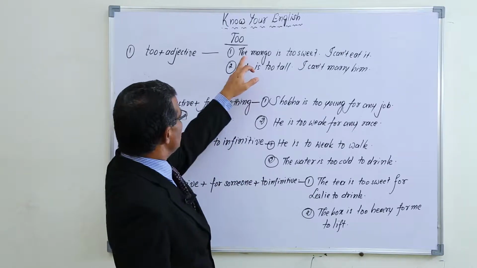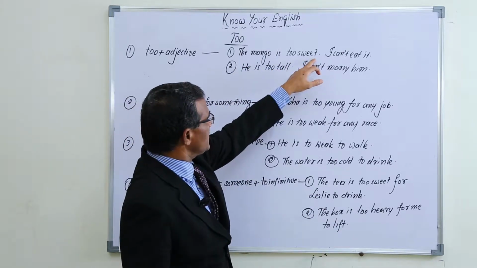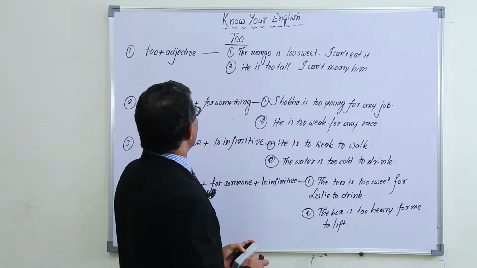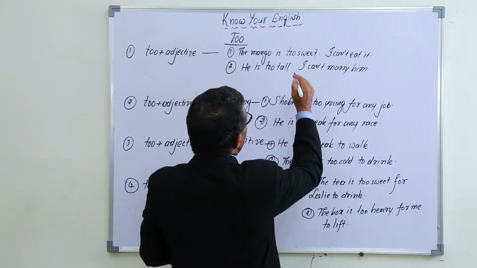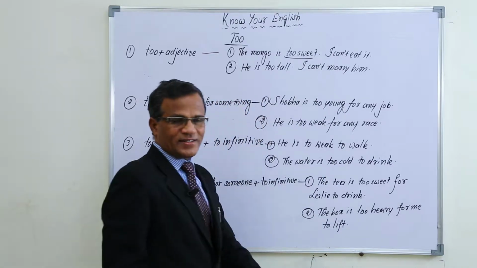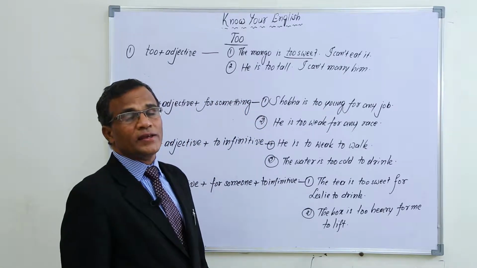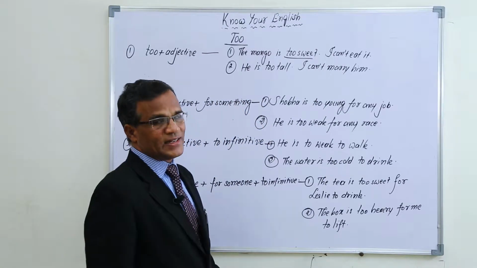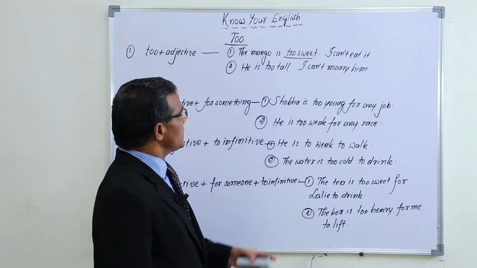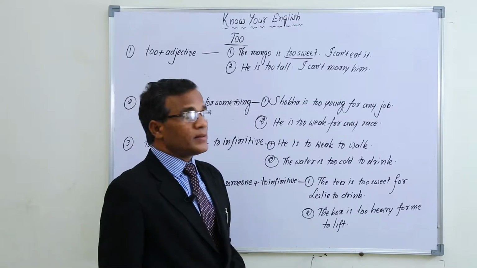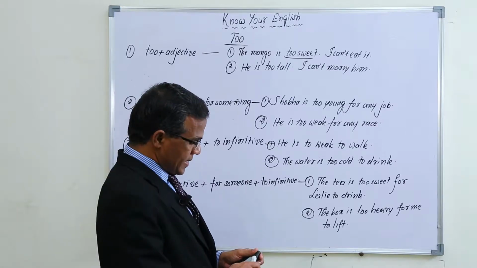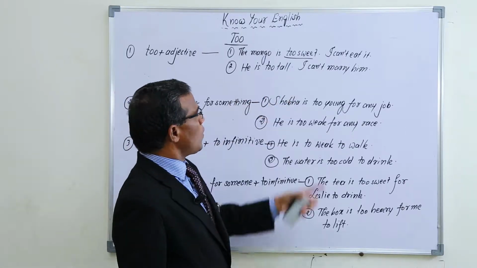So too plus adjective. Too plus sweet. Sweet is an adjective. When you say the mango is too sweet, the sense is that you are not in a position to eat it. You are not able to eat it. So in such conditions you can use the mango is too sweet. In the same way, for example, he is too tall.